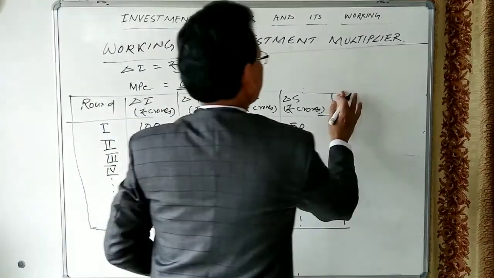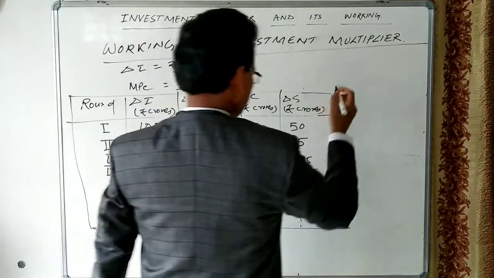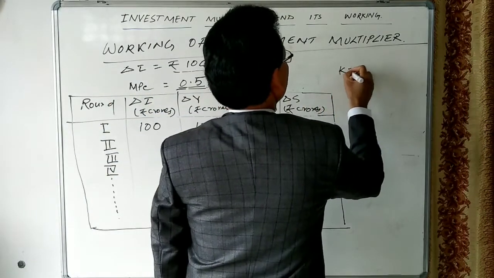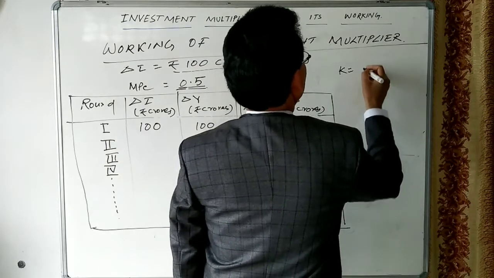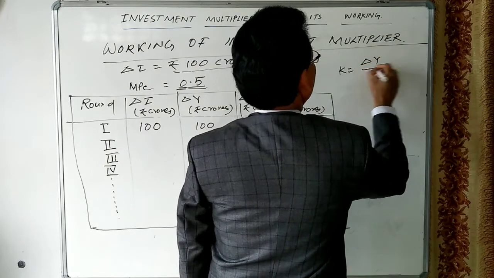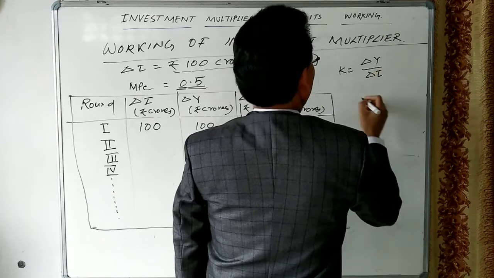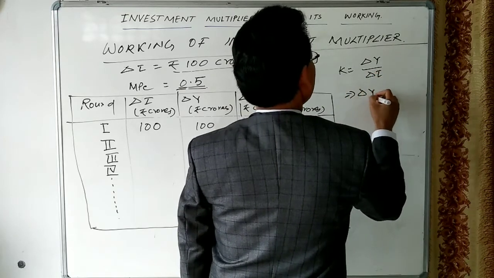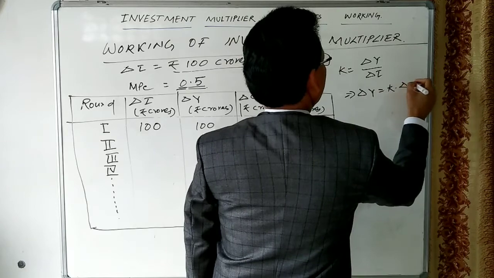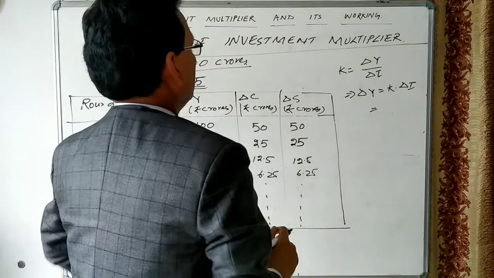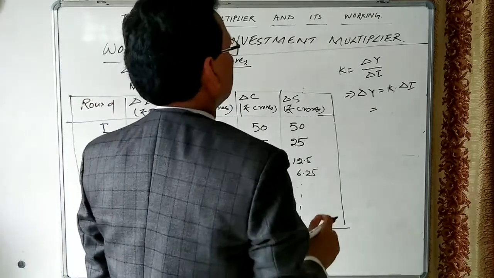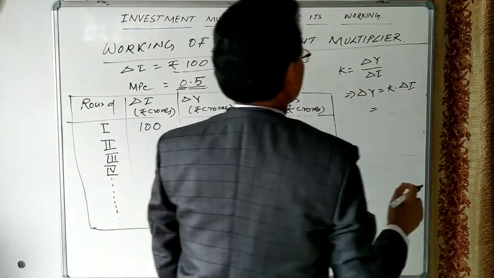You know the formula of the multiplier: K is equal to delta Y divided by delta I. Or we can write delta Y is equal to K times delta I.